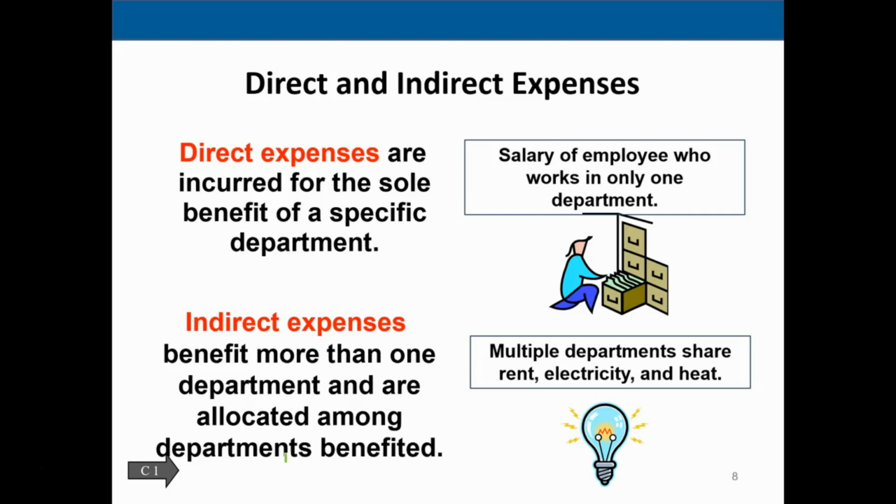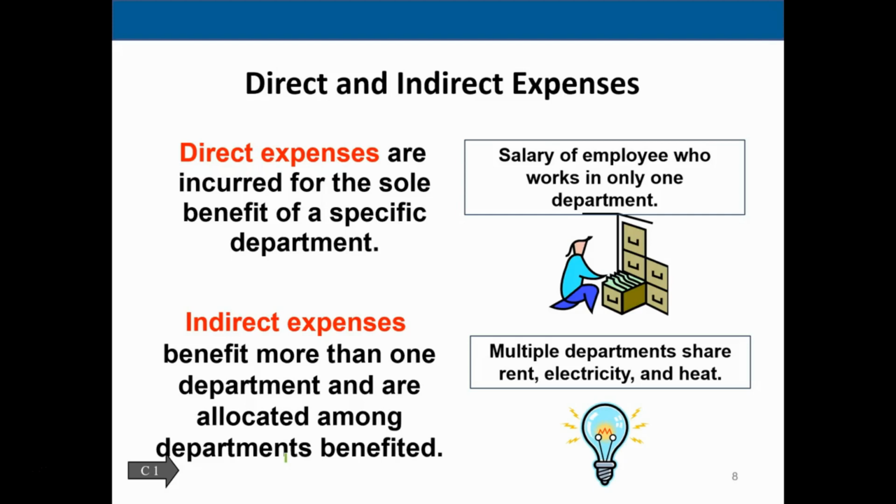So multiple departments share rent, electricity, heat. If we're in the same building and there are different departments in the same building, the utilities in the building, the maintenance in the building, the rent on the building, the depreciation, are all types of things that should be applied to the two different departments. Let's say there's two of them. And we might be thinking, well, how could we do that division? How could we apply these costs?